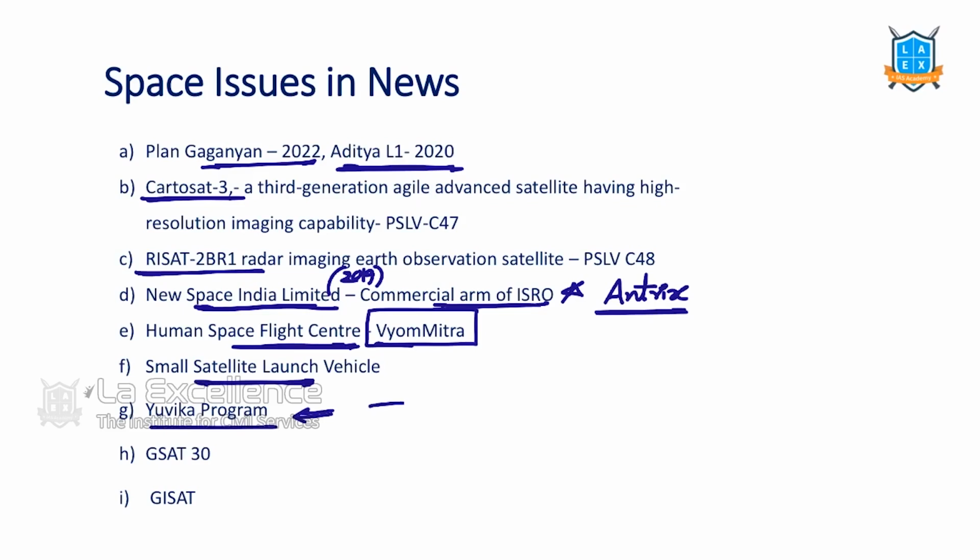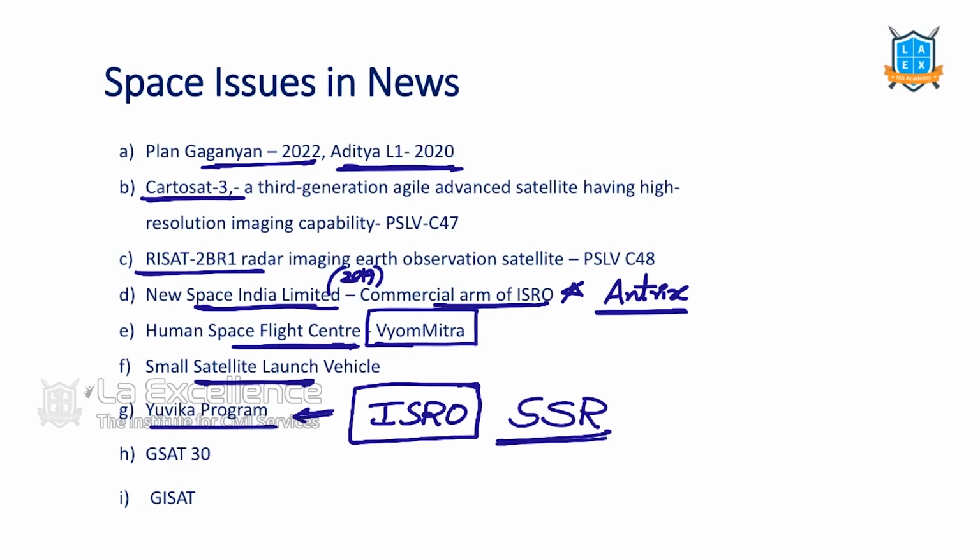Sometimes research organizations like ISRO have certain scientific social responsibility programs. We should remember them. Similarly, we have some programs with CSIR. So ISRO's program is Yuvika. We need to know what it is, GSAT 30, GISAT. These are the issues that are in the news.